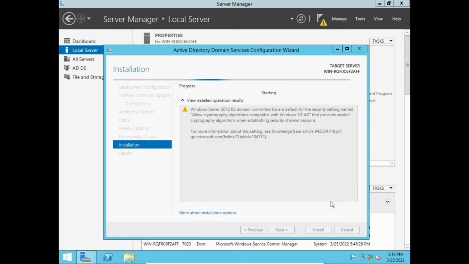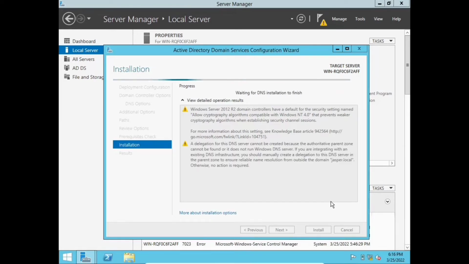We need to wait until the computer pops up that you're about to be signed off. I know this because we clicked the checkbox so the machine reboots and everything will be set properly. It's checking if Group Policy Management Console needs to be installed, so we need to wait.